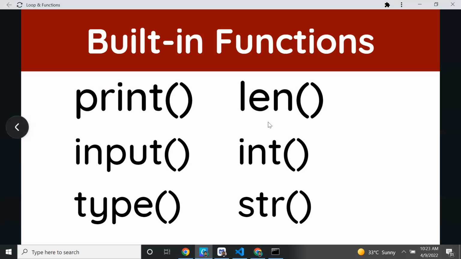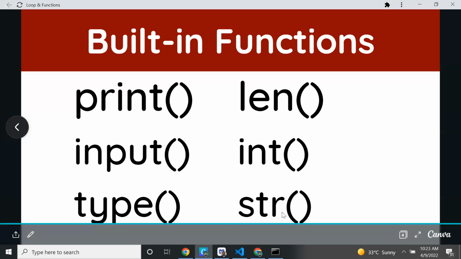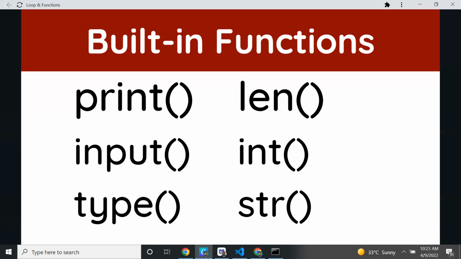Length is the one that gives the length of the string. Okay, so int means convert the data type into integer, string means convert the data type into string. So like that, a lot of codes are there. So now we will create our own function. Okay, draw circle, we will create our own function, draw circle with different angle, different color, different size, so we can draw the circle.